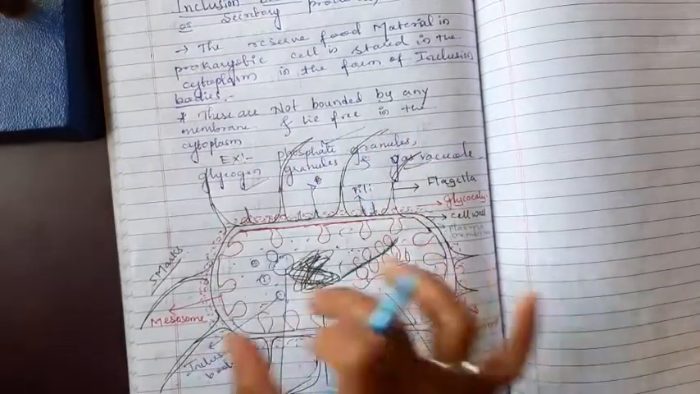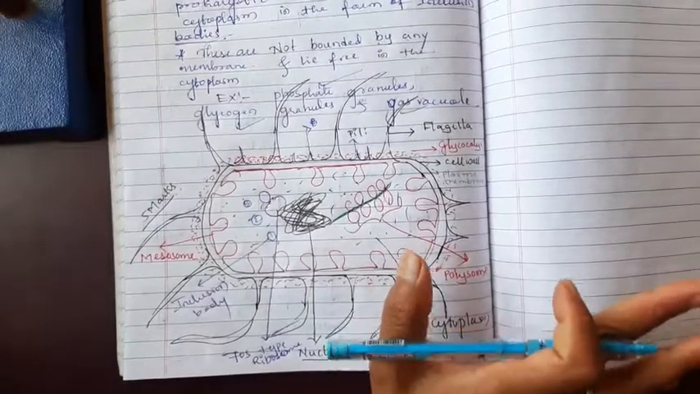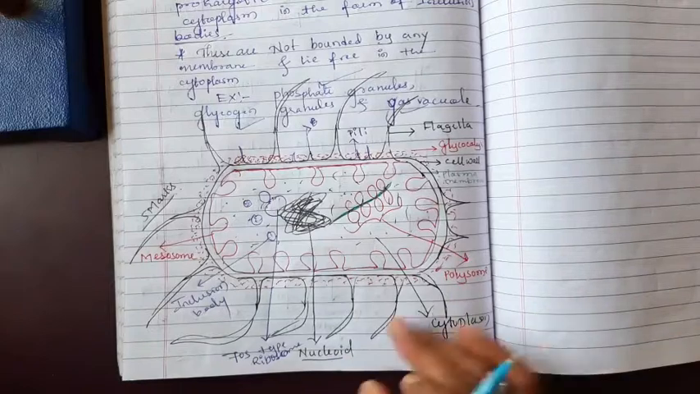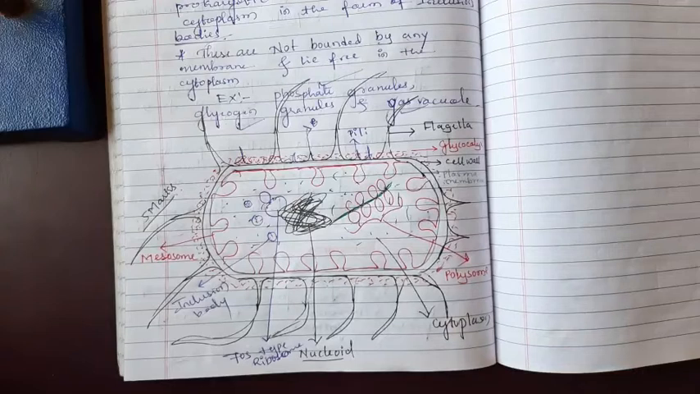Okay, this is the structure of the prokaryotic cell. I explained each and every part of the prokaryotic cell. In the next class I will explain this diagram in detail. We already discussed all the contents of the prokaryotic cell, and once again I will explain it in the next class.